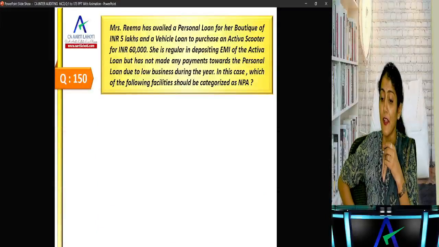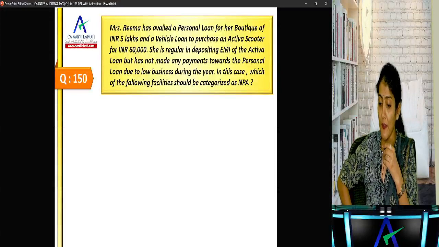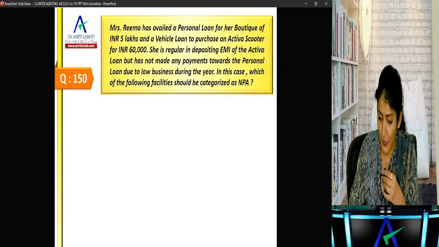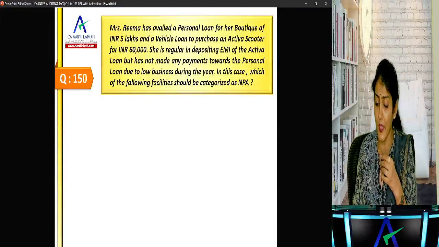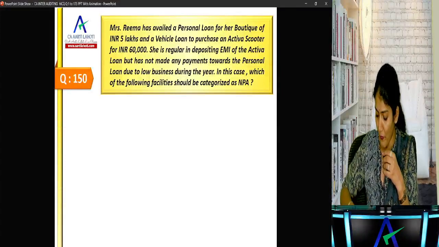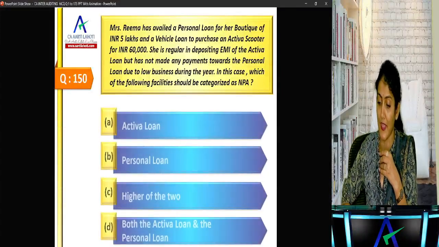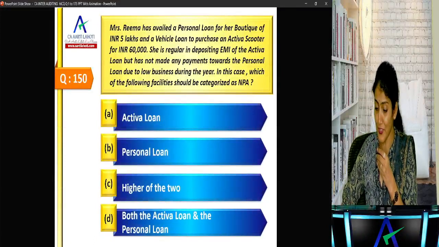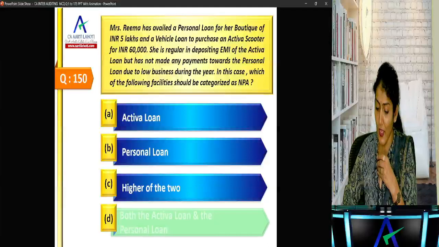Rima has availed a personal loan for her boutique of 5 lakh and a vehicle loan to purchase an Activa scooter for 60,000. She is regular in depositing the EMI of the Activa loan but not made any payment towards the personal loan due to the low business during the year. In this case, which of the following category facility should be categorized as an NPA? Higher of the two? Right? No, both the Activa loan and the personal loan.